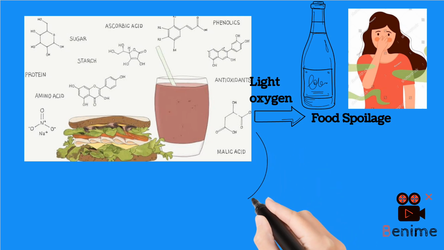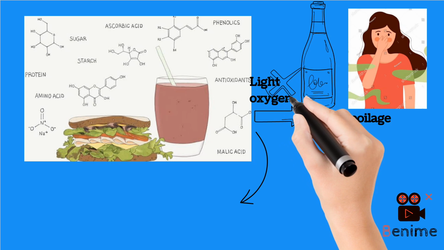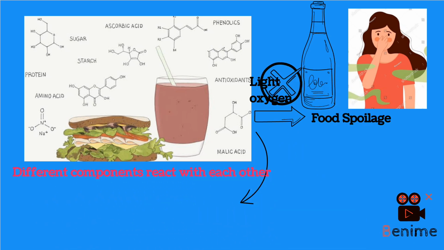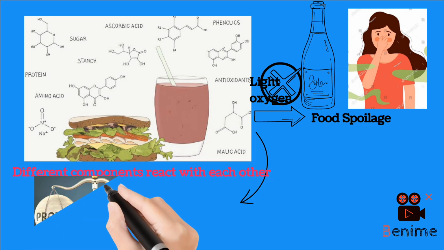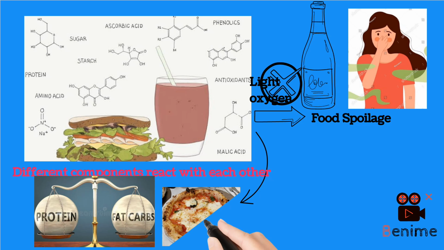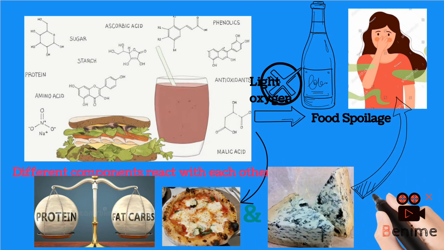However, even in the absence of external chemical factors, different compounds react with each other and end up spoiling the food. For example, when carbohydrates react with proteins. A clear example of this is in pizza and cheese, where bad odor and unpleasant taste are perceived.